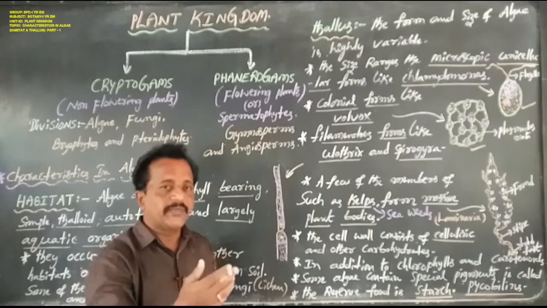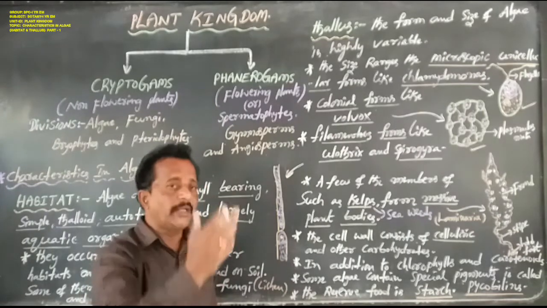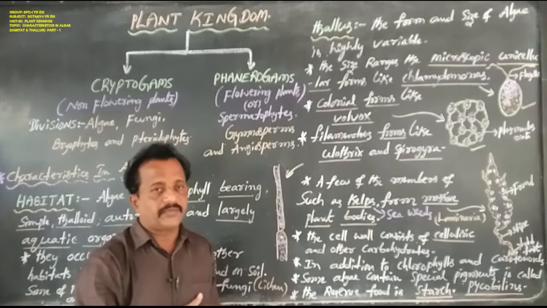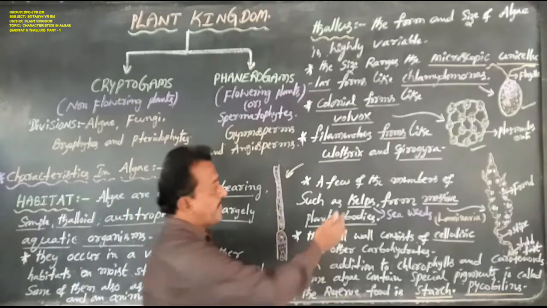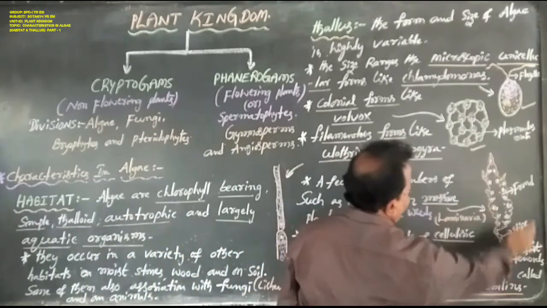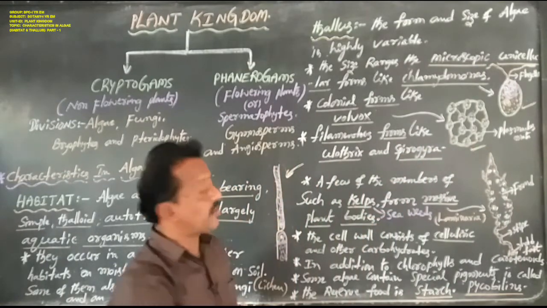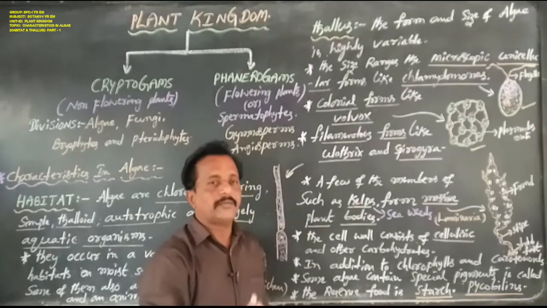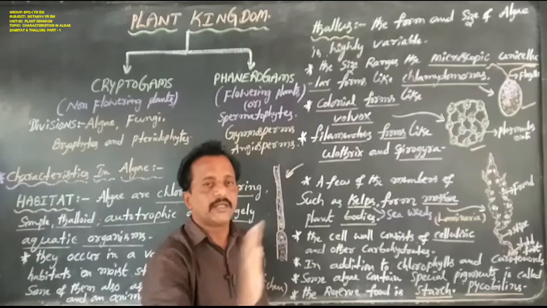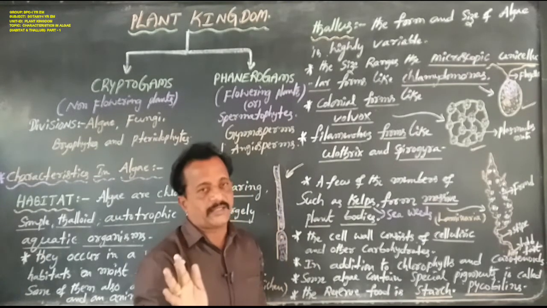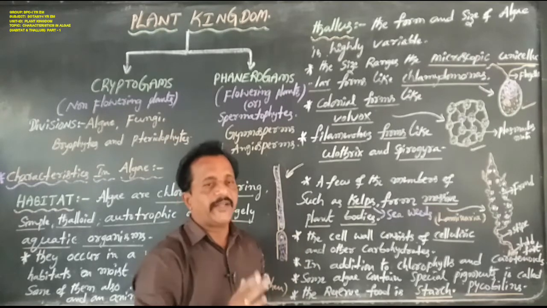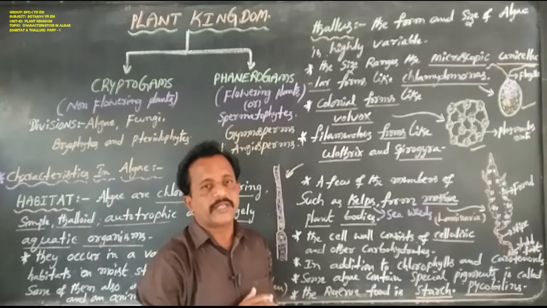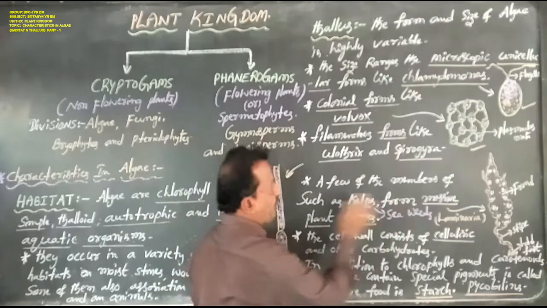At the same time, some of the weeding plants also grow on seas and oceans. That is named seaweeds. So seaweeds are also known as kelps. This is one type of seaweed. Kelps generally grow on seas and oceans, not on ponds and lakes or standing water. Only growing on seas and oceans, so that is named seaweeds.